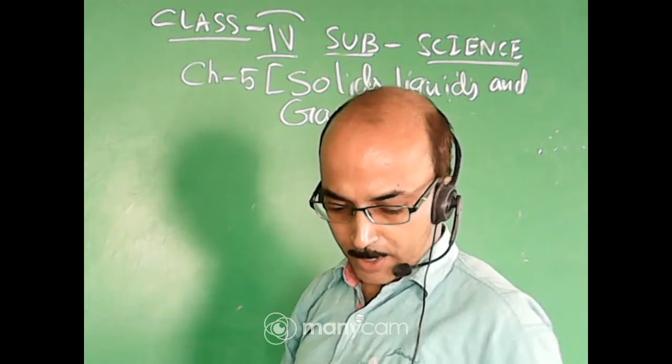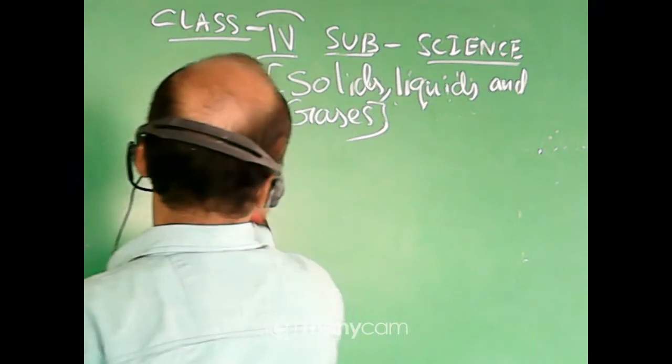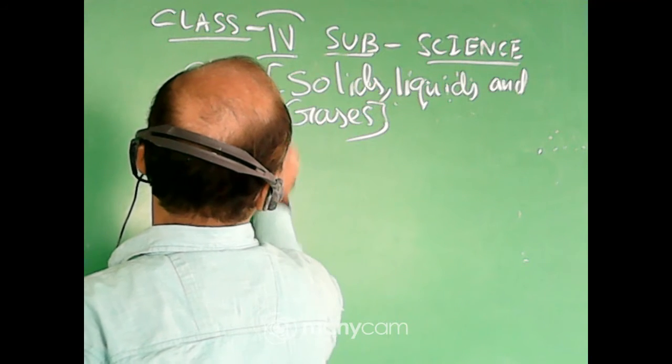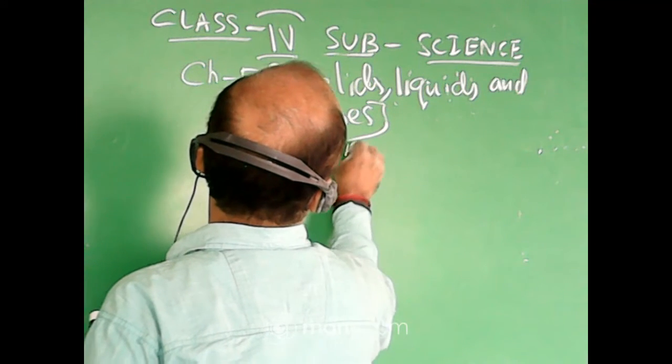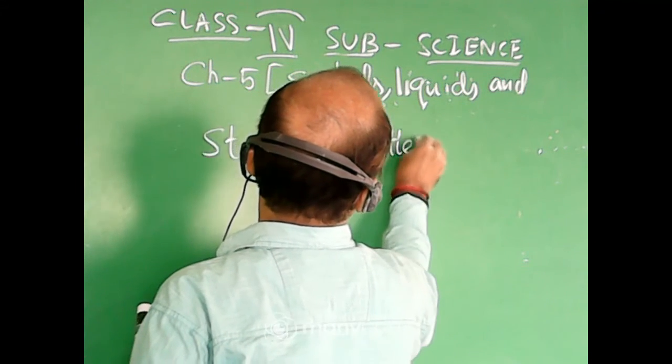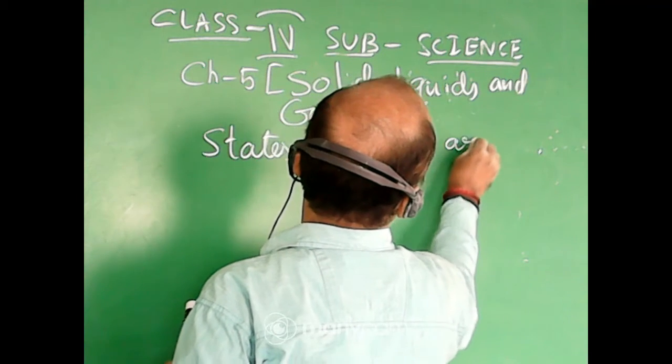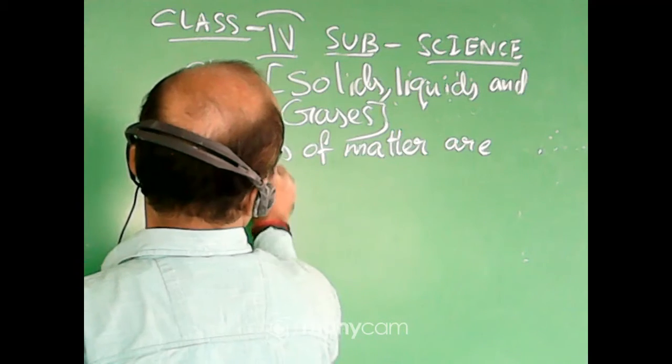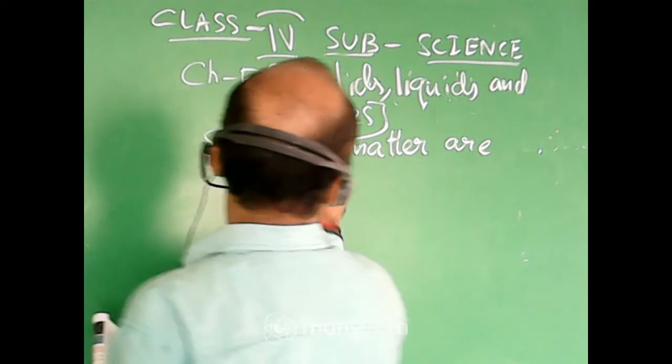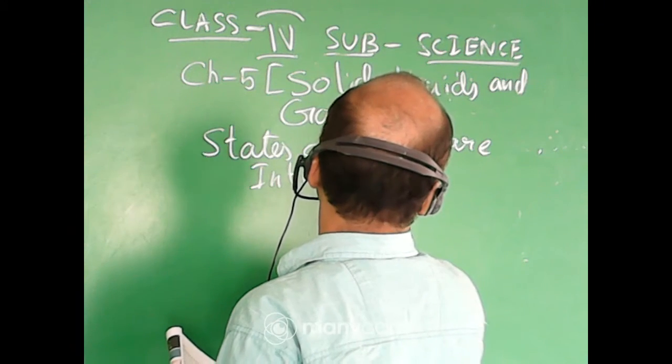Today your topic is states of matter are interchangeable.